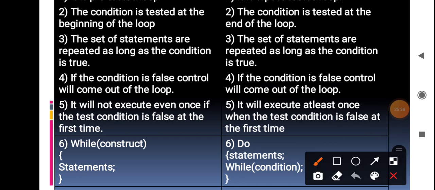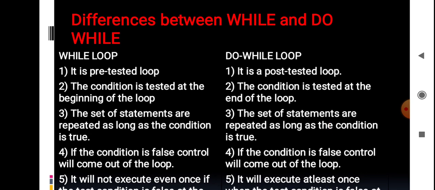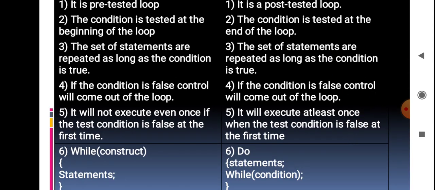So while, the condition will be there in the construct place. So next we are going to check for the statements to be executed. For do while, first we have to do the set of statements, then we are going to check the condition. Okay, so these are the differences between while and do while loop. You have to note down this question, it is a very important question.